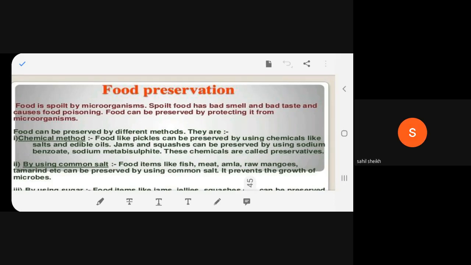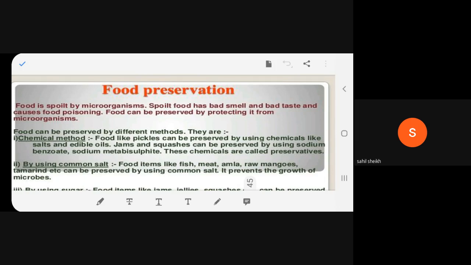Okay. So food generally gets spoiled by presence of microorganisms. Now, how can you make out that food has gone bad? It has a bad smell and a bad taste. And if by any chance you have consumed that food, you will start vomiting or you will be admitted to hospital due to food poisoning. Have you heard of food poisoning anytime? Yes, this is what happens. We think that the food is good, but actually it has gone bad. And if we consume it, we fall sick.